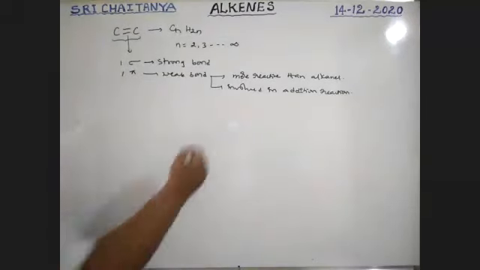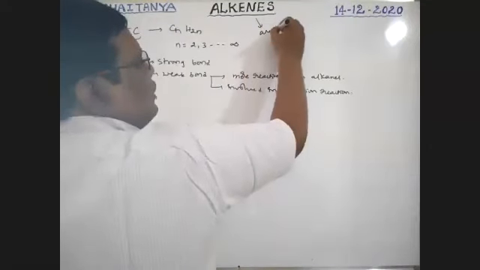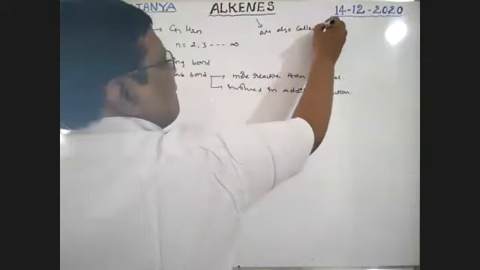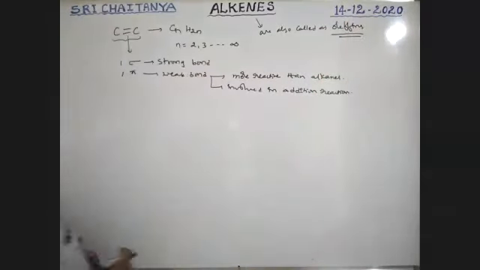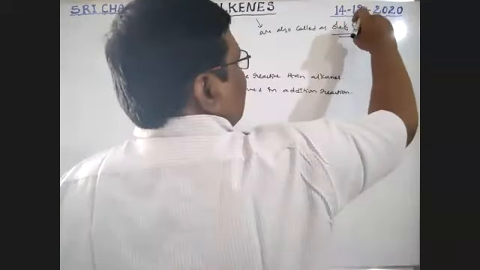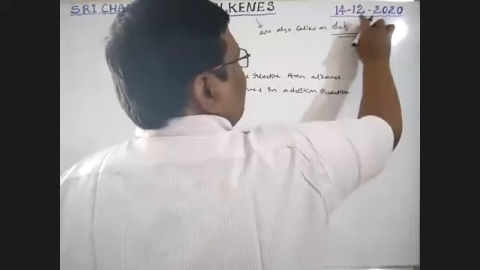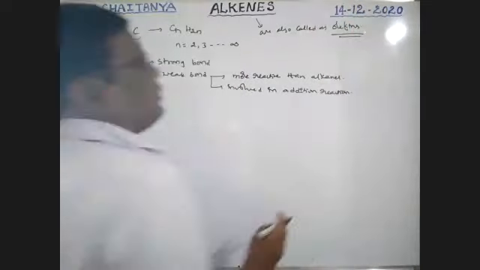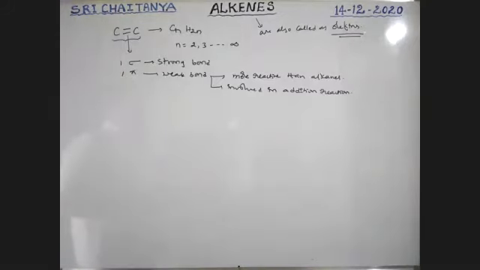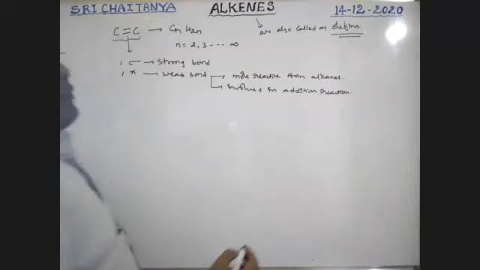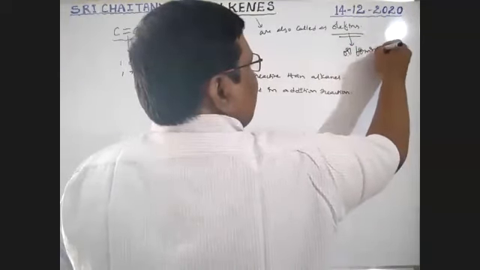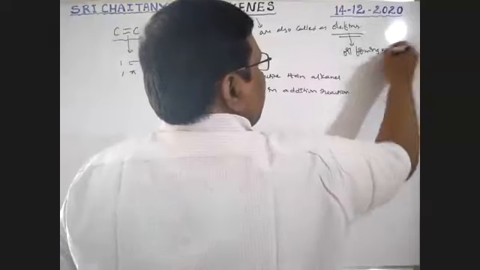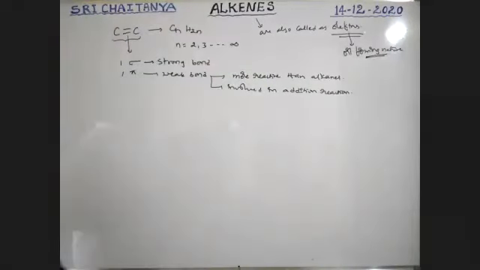Next, these alkenes are also called olefins. Another name for alkenes is olefins. Why, sir? Why are these called olefins? Olefins means oil forming nature.